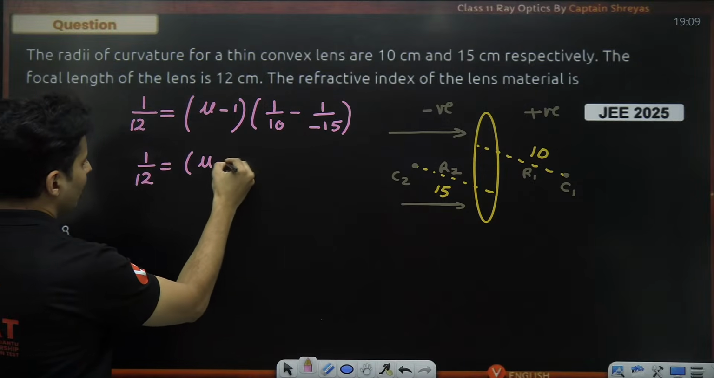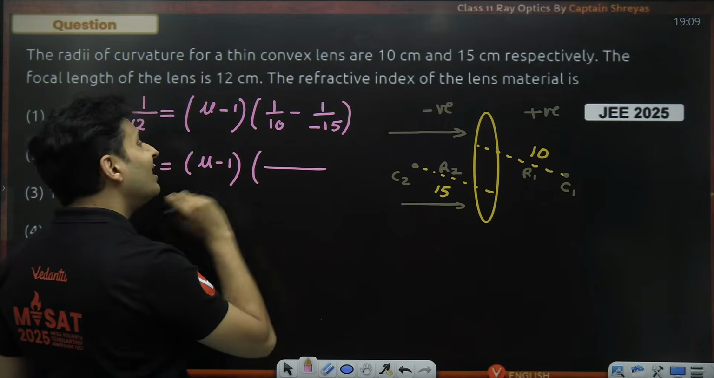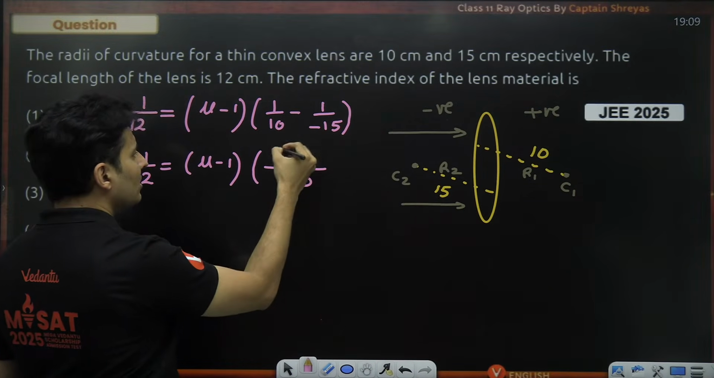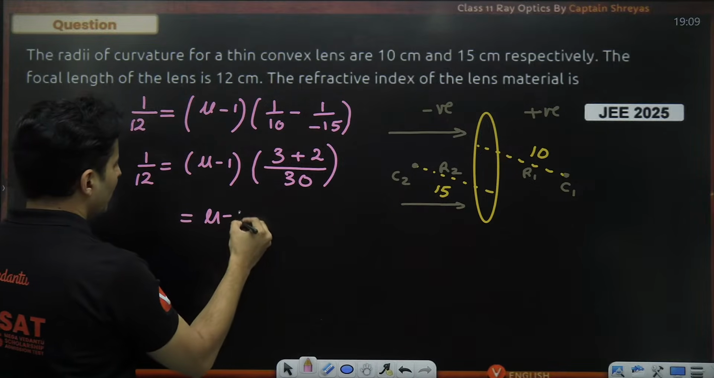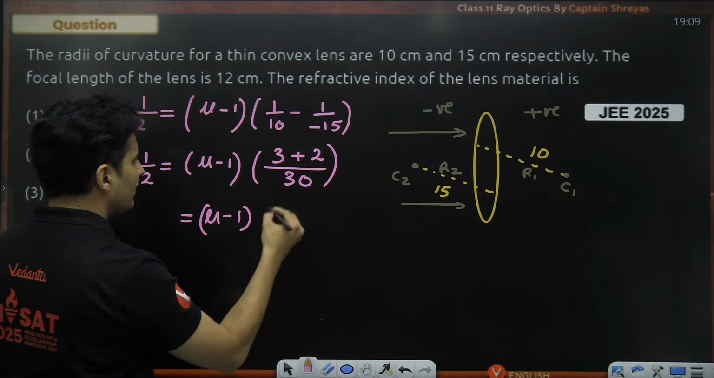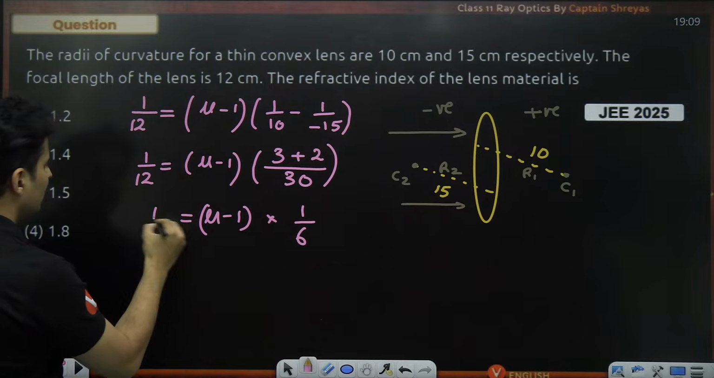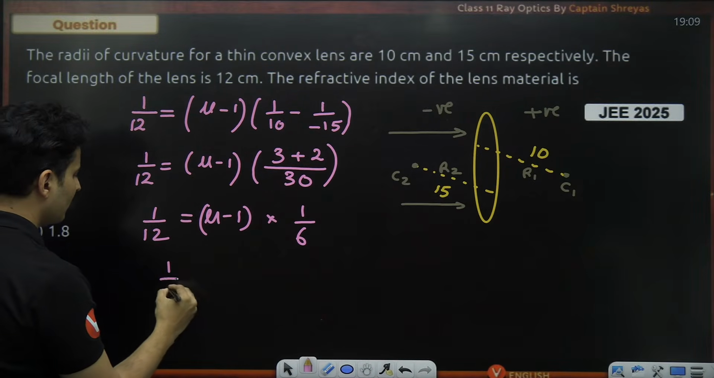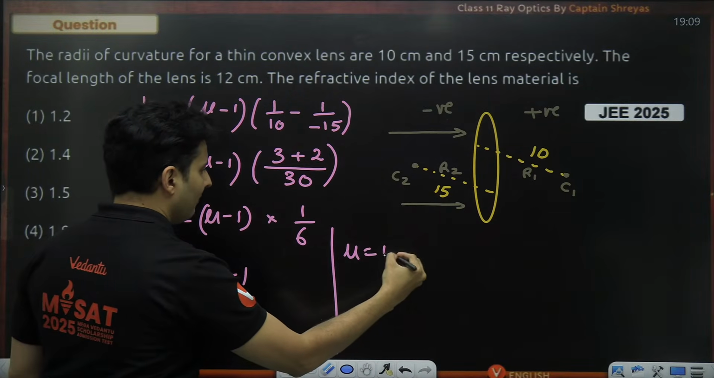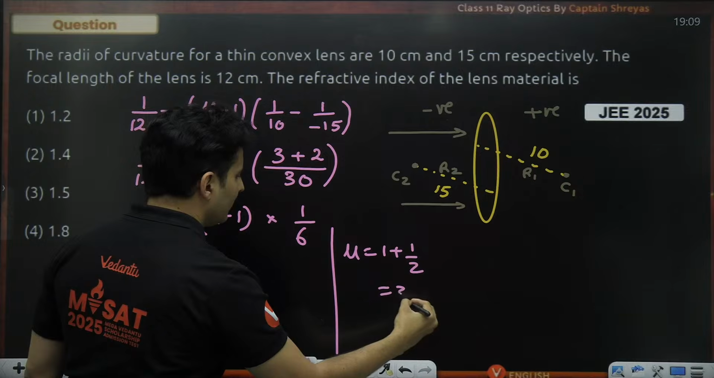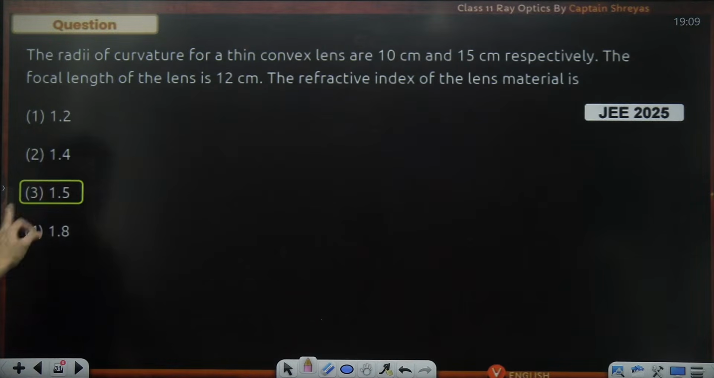So this will be mu minus 1, and minus minus will be plus. LCM is 30. So this will be 3 times and this will be 2 times. Okay, so mu minus 1 times 3 plus 2 is 5. 5 by 30 is 1 by 6. This is 1 by 12. 6 and 12 cancel. 1 by 2 is mu minus 1. So mu will be 1 plus 1 by 2, which is 3 by 2, which is 1.5. So 1.5 is option number 3.